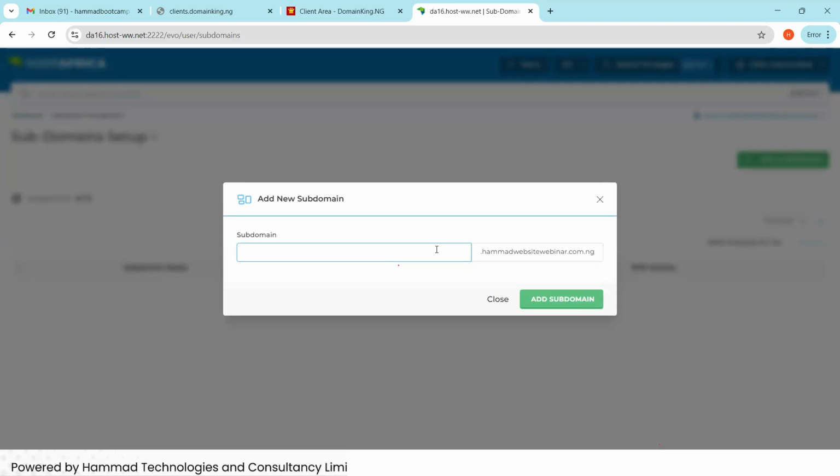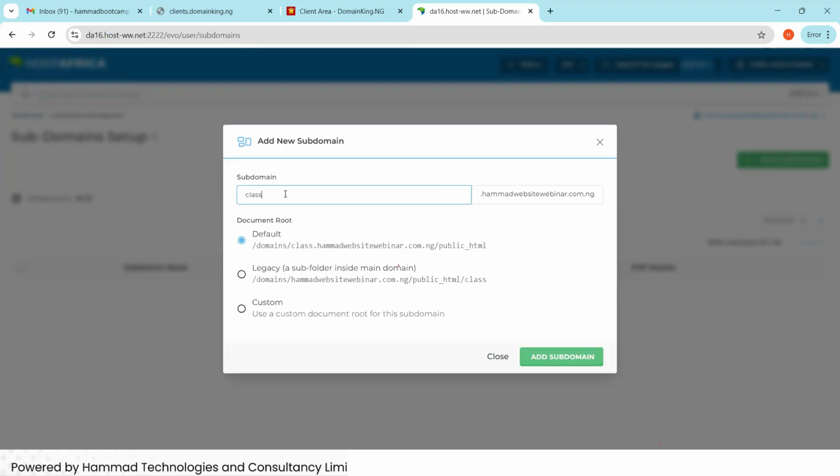So maybe I want to create a subdomain for this. I can call it, for example, class. Maybe the name of the website is hamadwebinar.com, for example. Then I can create a subdomain for website development.hamadwebinar.com, maybe data analytics.hamadwebinar.com, like that. So maybe I can just say class.hamadwebinar.com.ng. Then I will click on add subdomain.